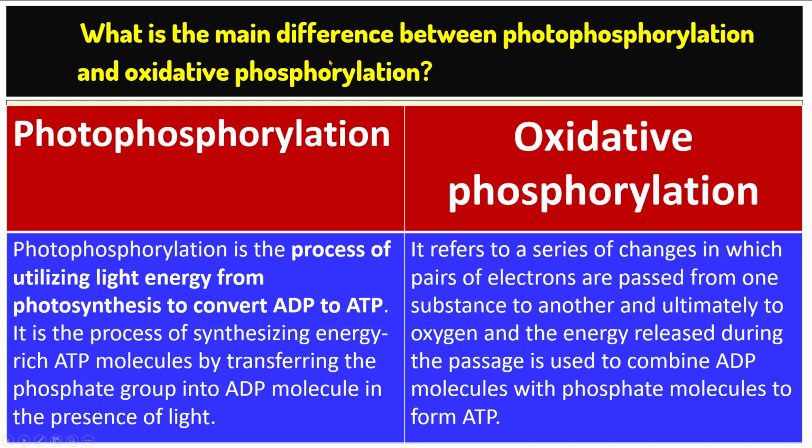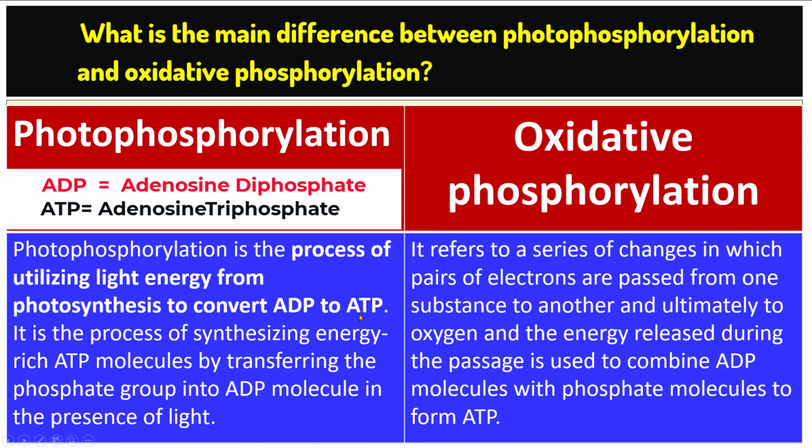What is the main difference between photophosphorylation and oxidative phosphorylation? Photophosphorylation is the process of utilizing light energy from photosynthesis to convert ADP to ATP. It is the process of synthesizing energy-rich ATP molecules by transferring the phosphate group into the ADP molecule in the presence of light.